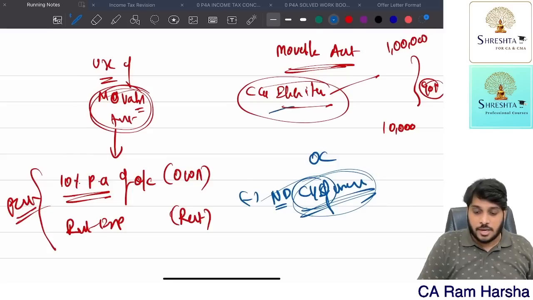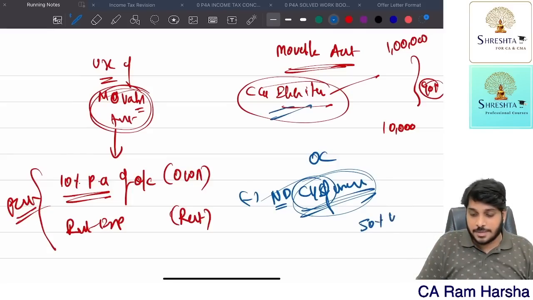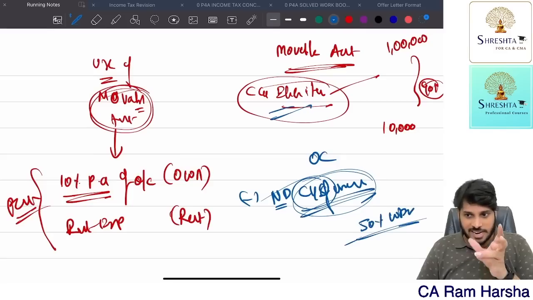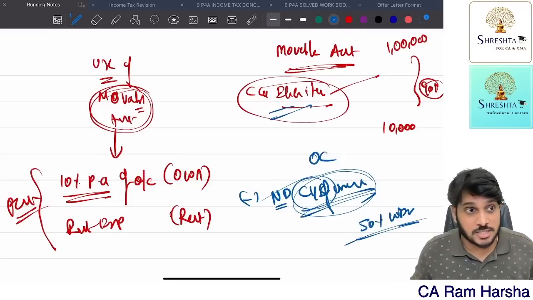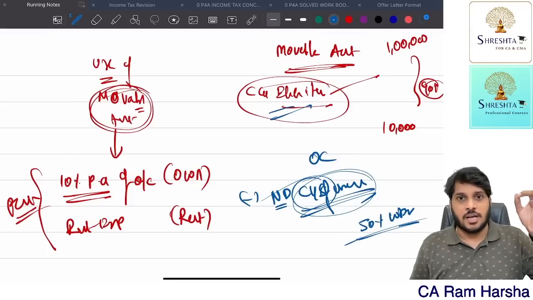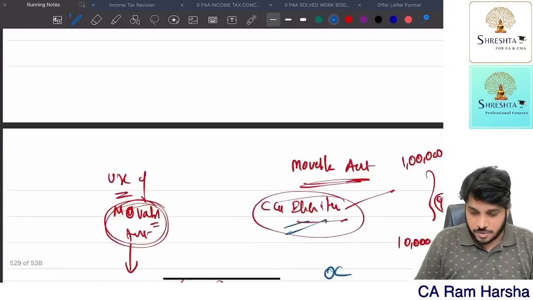In case of computers and electronic items, 50% WDV basis, we claim notional depreciation. So 3 completed years. The company purchased the computer on 1st May 2019. This employee purchased. When the company purchased, just a minute.